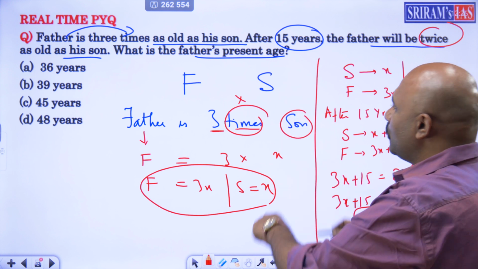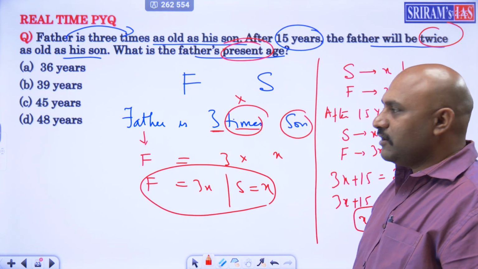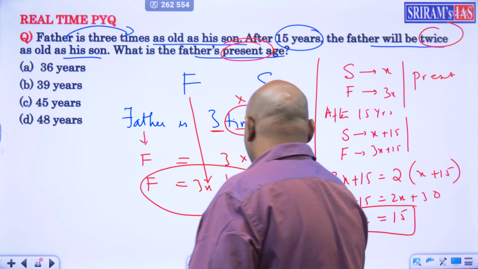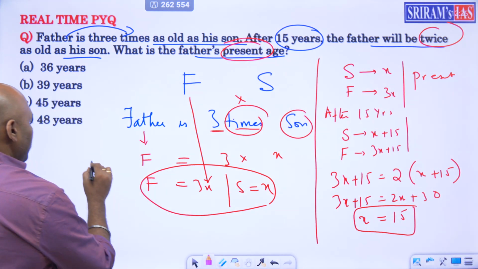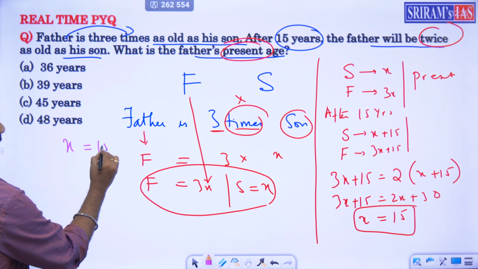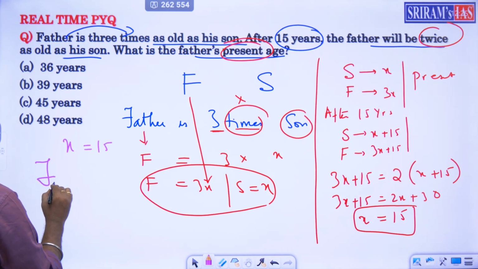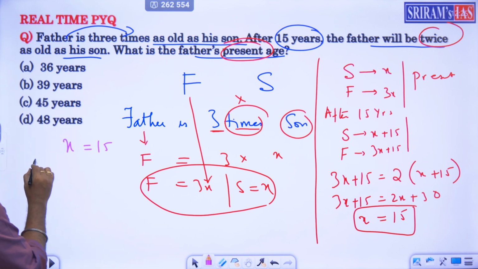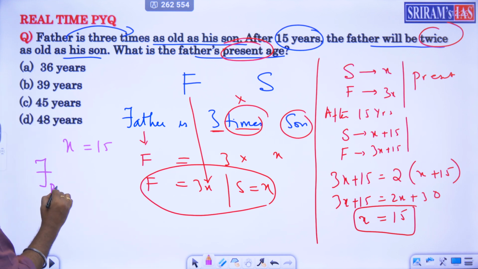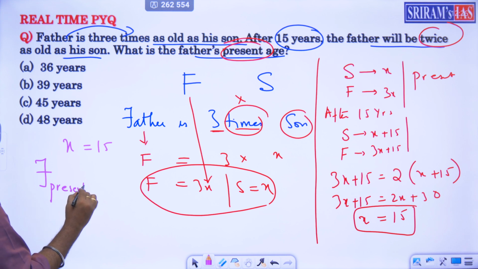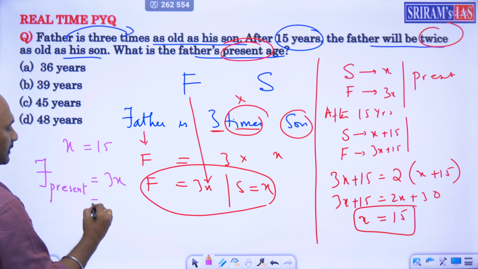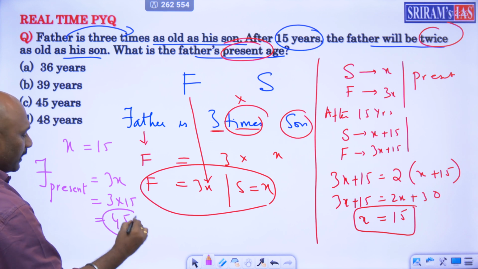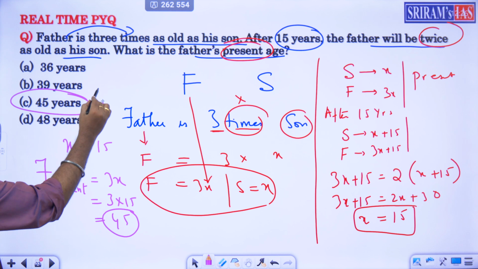Then what is he asking? What is the father's present age? Father's present age is 3x. So therefore, our answer is very simple. X we have got as 15. So father's present age is equal to 3x, which is nothing but 3 into 15, which is 45. So what's your answer? 45 years.